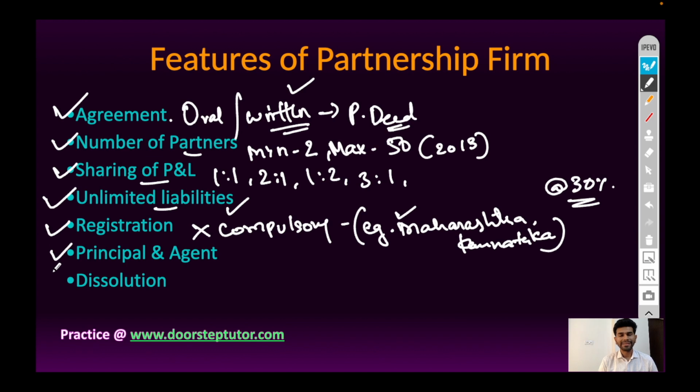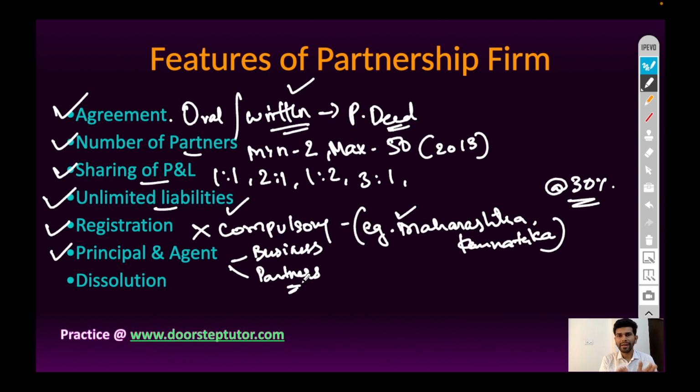Next is principal and agent. The partners act as a principal for business and they act as an agent for other partners. It means the electricity bill or rent, salary to any employee, or other necessary expenses can be borne by any one of the partners from the money of business. So the role of partner is principal and agent.